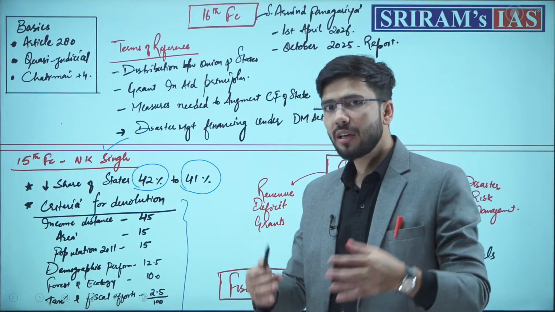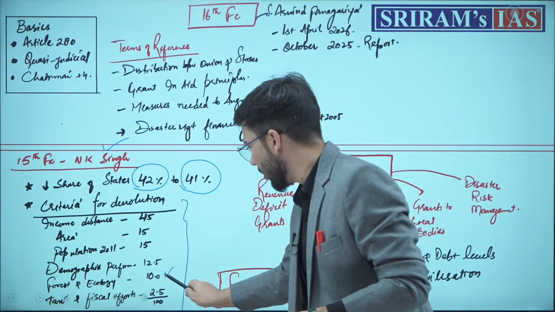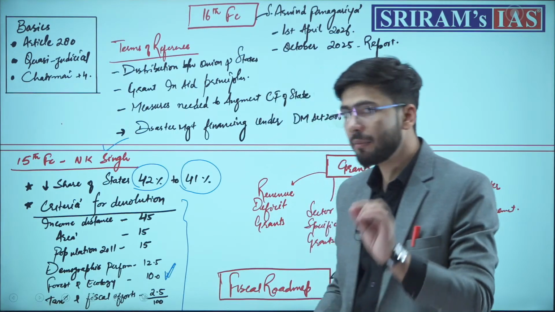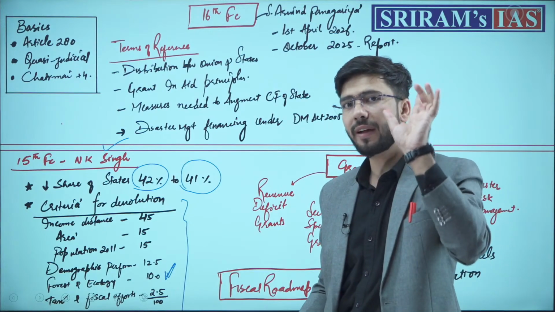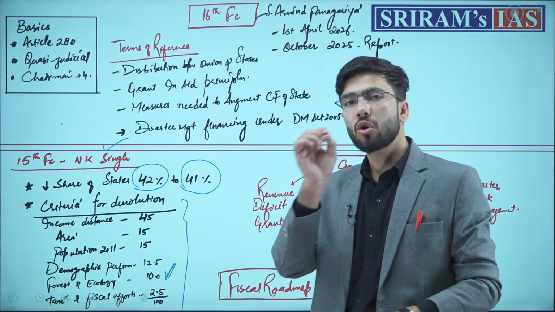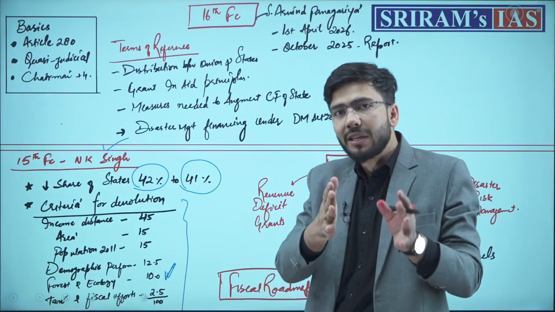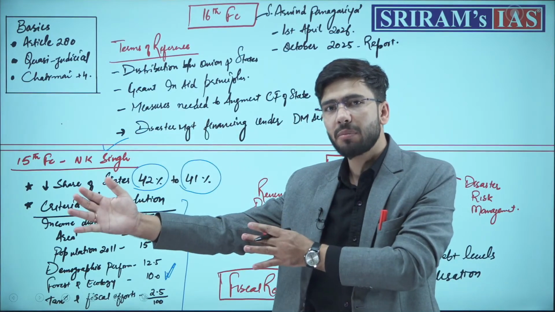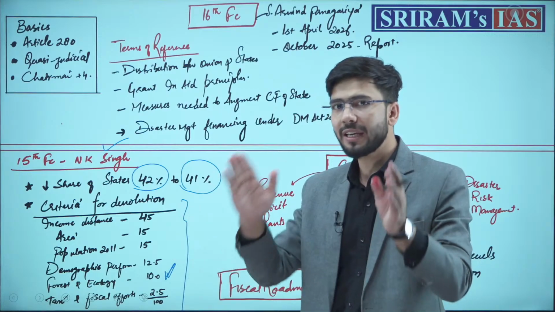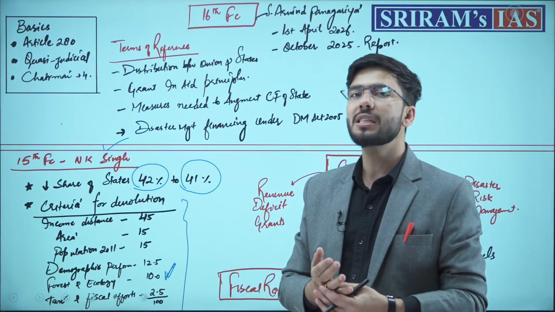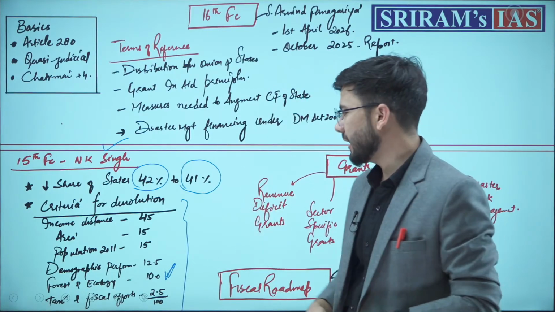Forest and ecology, this is one of the main important points which you should remember, that the Finance Commission also took cognizance of how much development has been made on the environmental front, that is, how much growth in forest and ecology there has been in a state, and grants are given accordingly.